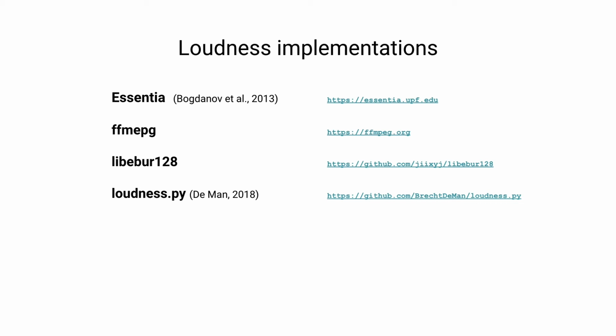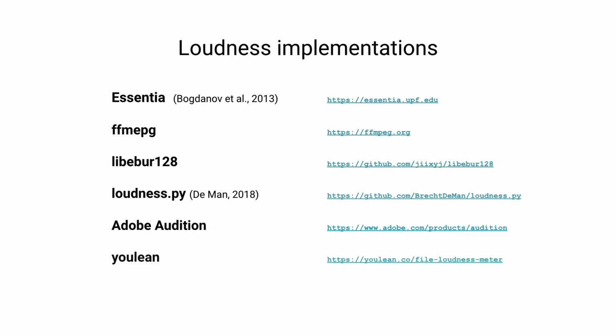The only main drawback of loudness.py is that it's simply provided as a Python script and is not built into a package that can be easily installed like Pyloudnorm can. We also consider two different commercial options, one of them being the loudness meter that's provided in Adobe Audition. And we also consider this ulean meter, which has an online portal for measuring the loudness of files that you can upload. So we compare Pyloudnorm against these 6 other implementations.